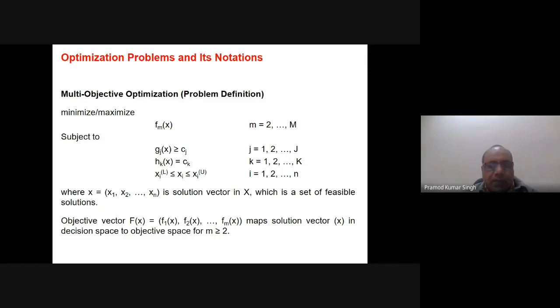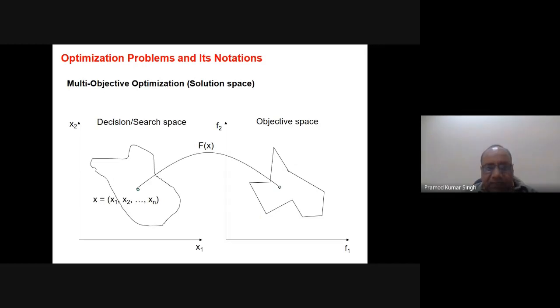The objective vector f(x) = (f1(x), f2(x), ..., fM(x)) maps a solution vector x in the decision space to the objective space, where M is greater than or equal to 2. It will be more clear when we discuss it here. What I want to describe is that multi-objective problems are a little bit more difficult from this point of view.